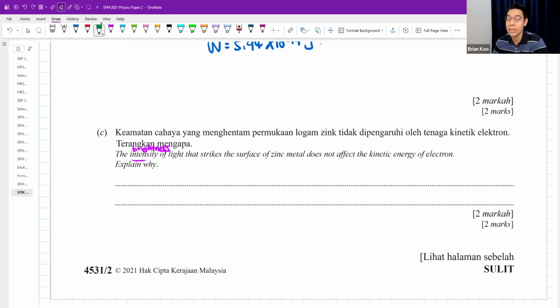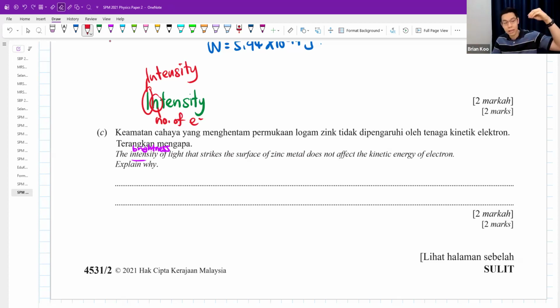How to remember? I tell my students, the letter I stands for intensity. The letter N stands for the number of electrons emitted. So if you shine a very bright light, the light even more intense, more electrons will come out. As a result, it will affect the current also, because more electron flow means more current.